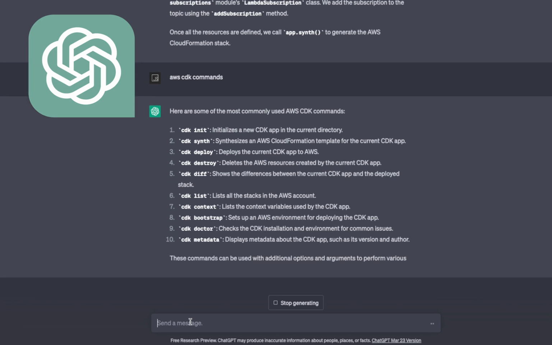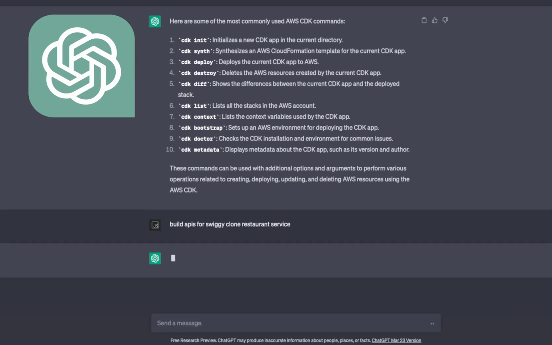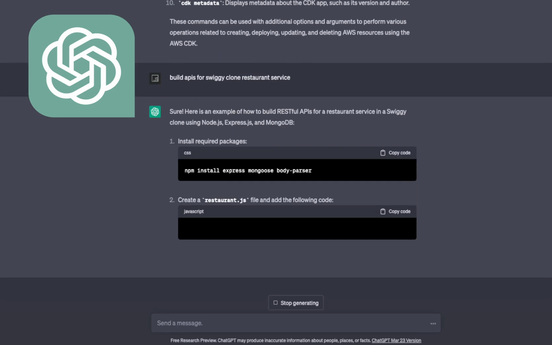what can be the complex question which I'm just thinking? Build APIs for a Swiggy clone restaurant service. Okay, it will just give us a simple implementation of some CRUD operation.